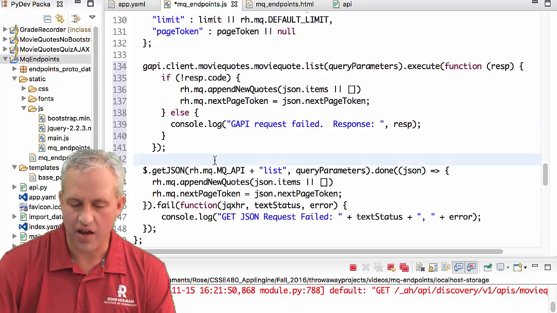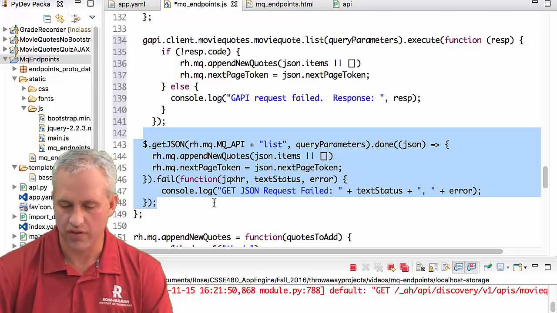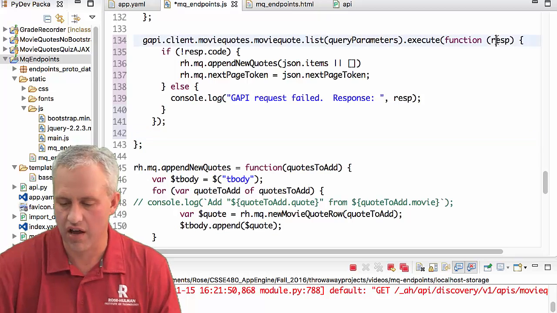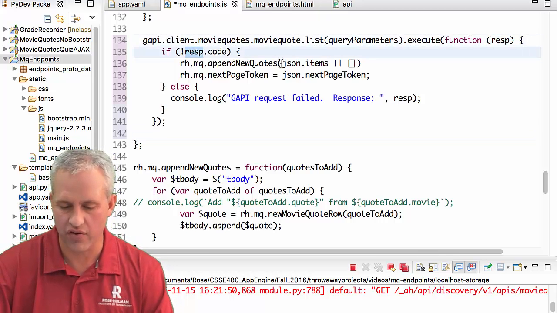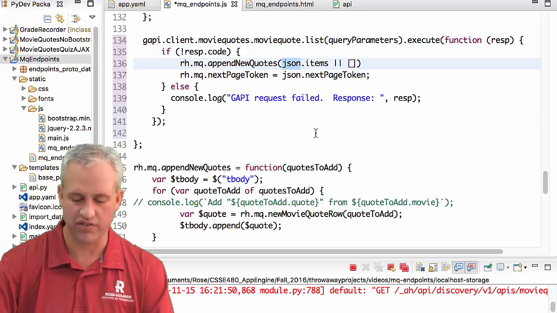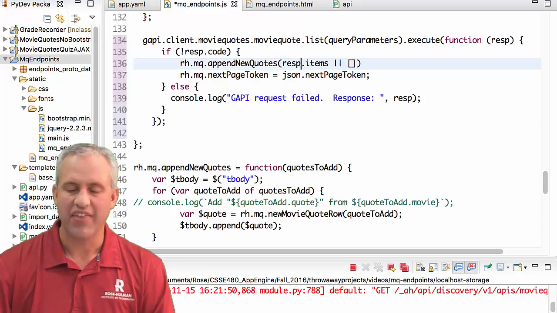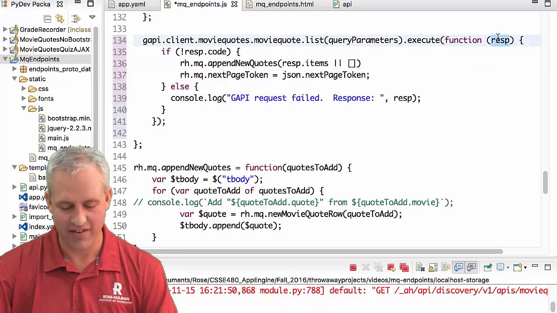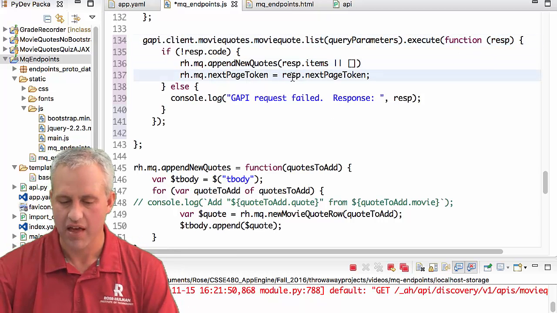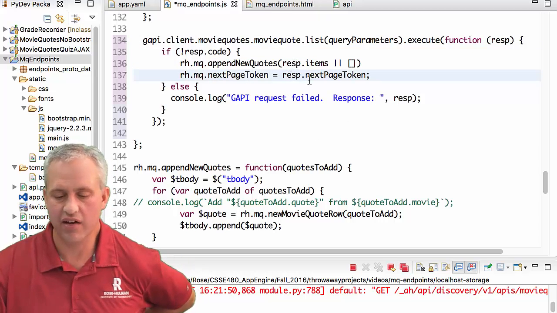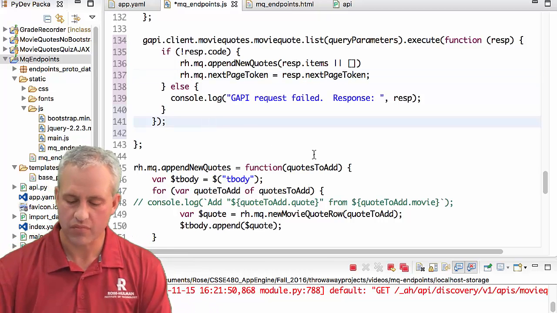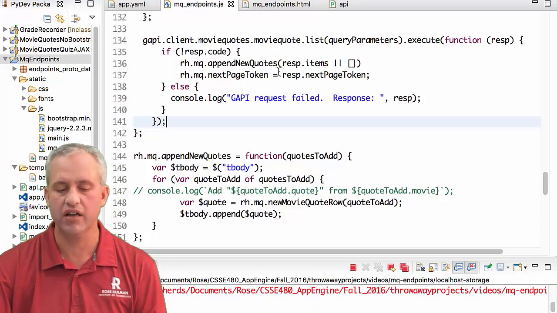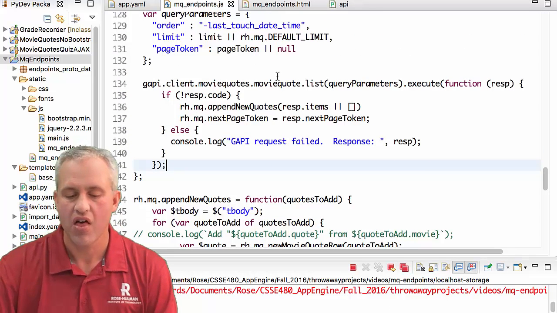And then, to be honest, that should be it, right? The nice thing is GAPI request failed was nice and generic. This says resp, that says resp. Oops, this one says json. I think it's kind of funny that sometimes it says data, sometimes it says json, and now it needs to say resp, right? And the response still has a dot items. It's still got a page token. So what we just did is we implemented the list, which is read, using GAPI instead.